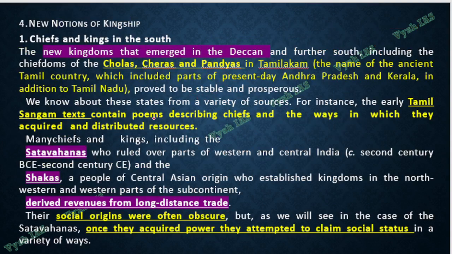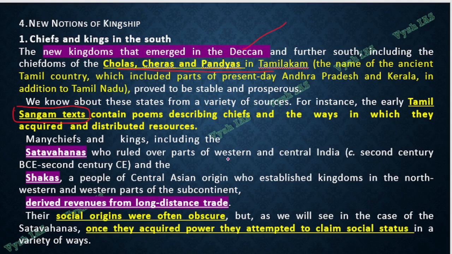In the Deccan area it came, in the south Chola, Chera, Pandya, in the Tamil, Kerala, Andhra, Karnataka region it came. Then one text which is popular among them is the Sangam text. Sangam Tamil literature is very extensive, with a lot of stories and things in which you learn a lot about the southern India kingdoms of that timeline.